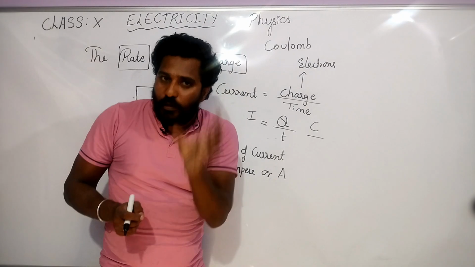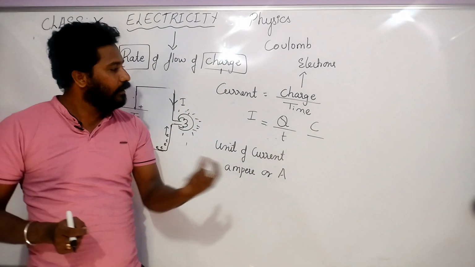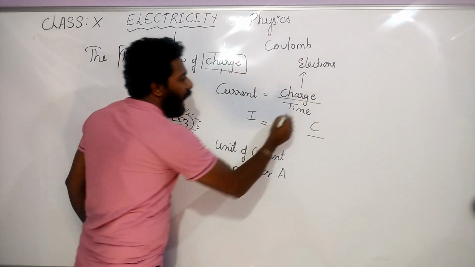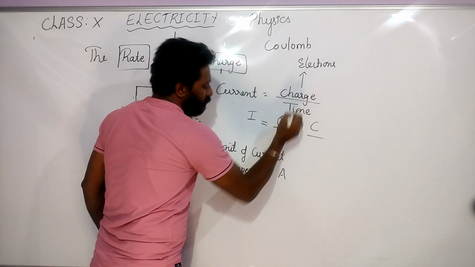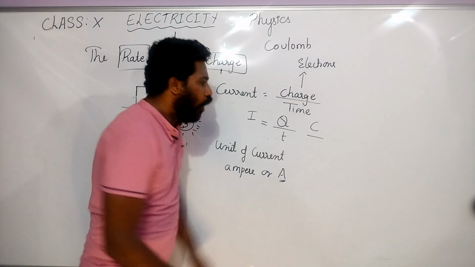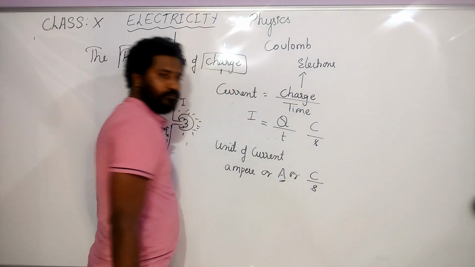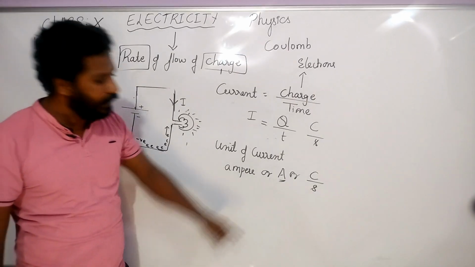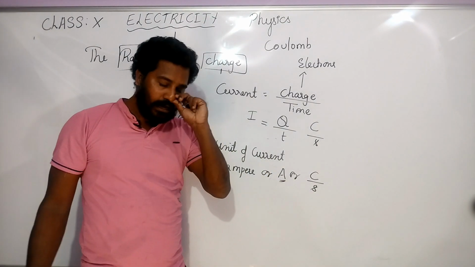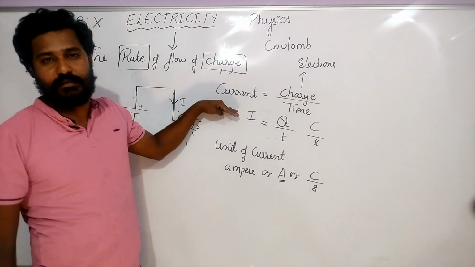Like that, when we measure current, we measure it in a certain unit, and that unit is called ampere. We can also call it coulomb per second. Ampere is the SI unit of current.